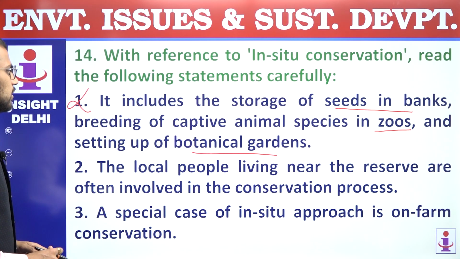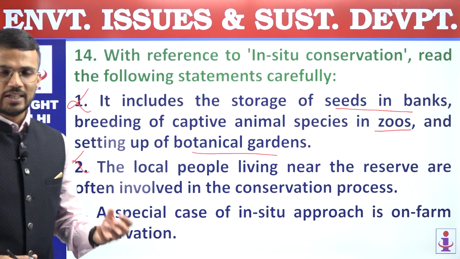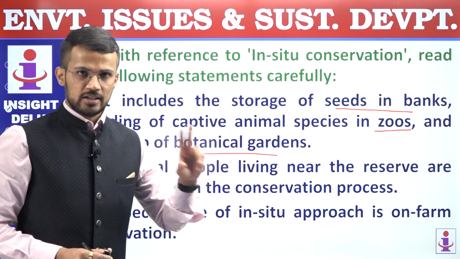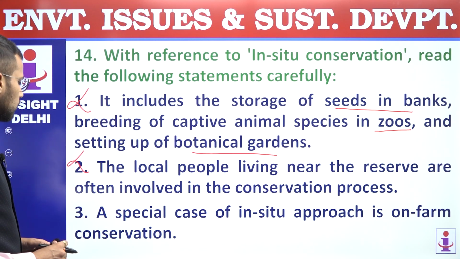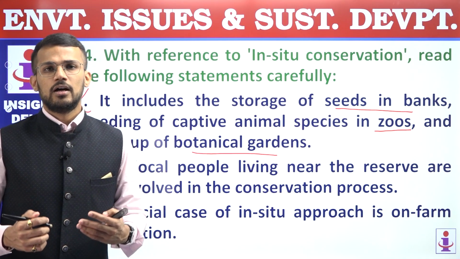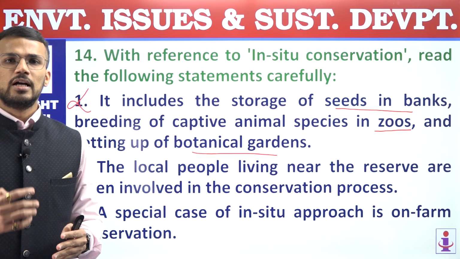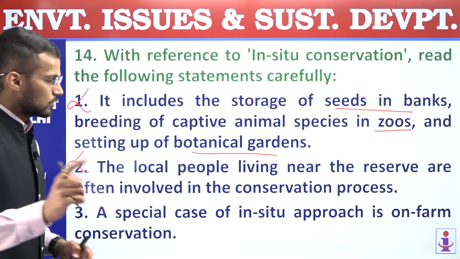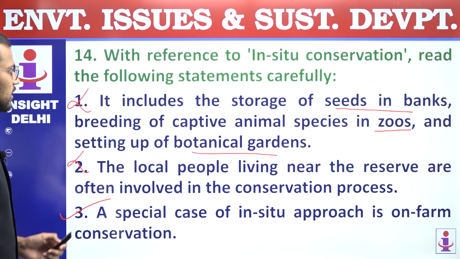Second, the local people living near the reserve are often involved in the conservation process. Incorrect statement. In situ conservation, when we carry out, we make sure that there is no disturbance even from people living in the vicinity. Second statement is also incorrect. Third, a special case of in situ approach is on-farm conservation. Right? So sometimes as a special case of in situ conservation, on-farm conservation is also carried out because the farm location provides near natural conditions for the conservation, and that's why sometimes it is also used in situ conservation. Third statement is a correct statement.